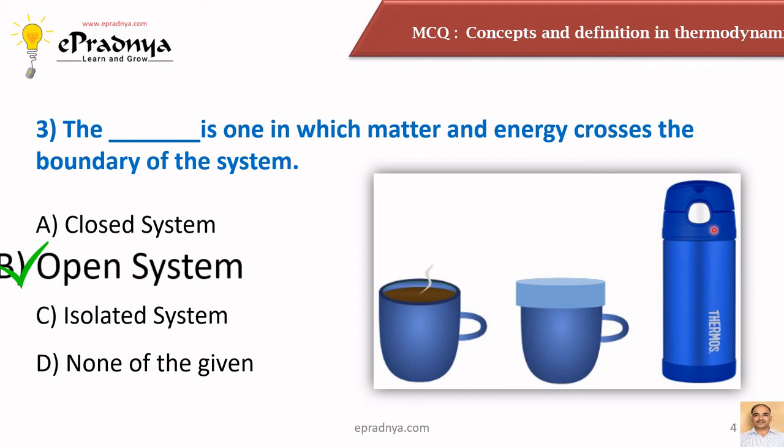Friends, if you see this third example, here it is a thermos flask. In the thermos flask, when the lid is placed, neither mass nor energy can cross the boundary of the system. Though certain conditions apply, this thermos flask can be called an isolated system, because if hot tea is placed inside this particular thermos flask, it can stay hot for a certain period of time.